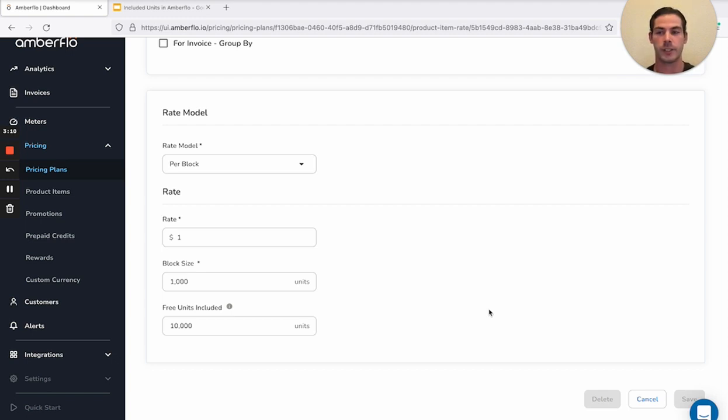So this is a little bit different from prepaid credits, whereas prepaid credits are applied at the customer level and then applied to the entire invoice. So in that case, usage would be metered and charged as normal, and then prepaid credits would be applied to that balance. So in both cases, they can be manipulated to give free usage to a customer, but it's up to you depending on your business model and the engagement model you choose for your customers.